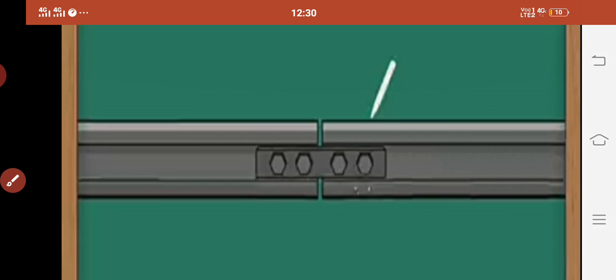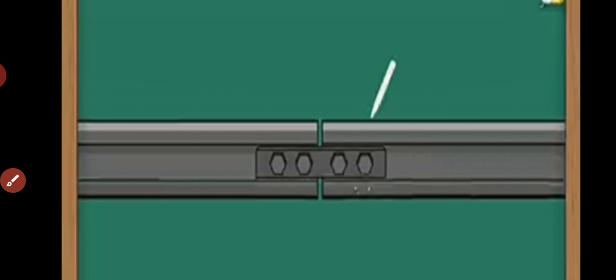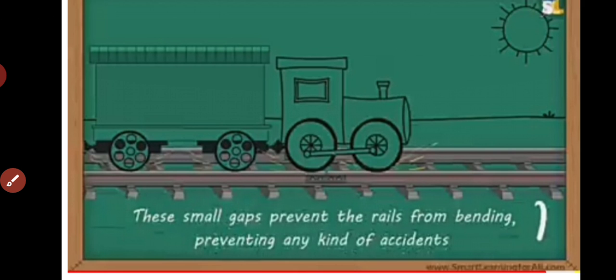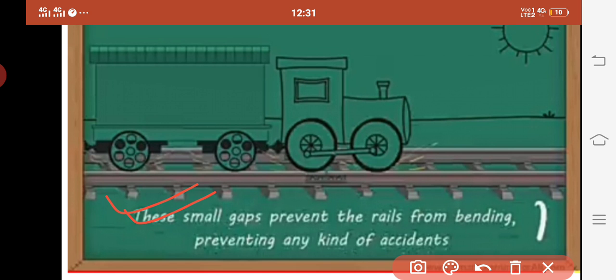it will somehow change its dimension and cause an accident. So in order to avoid accidents, when two railway tracks are joined, they are joined in such a way that a small gap is left between the two joints, so that on expansion they can adjust themselves into this given space, and we can avoid accidents. Is that clear? So these small gaps prevent the rail from bending, preventing any kind of accident.